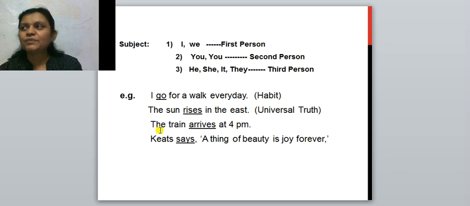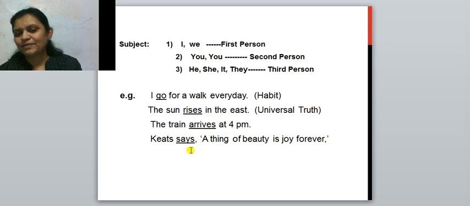Third, timetable is shown: The train arrives at 4 p.m. The train is the subject. This noun stands for it. It arrives. Right? And so s is added to the present tense verb. Here timetable is shown. And the fourth one: Keats says a thing of beauty is a joy forever.